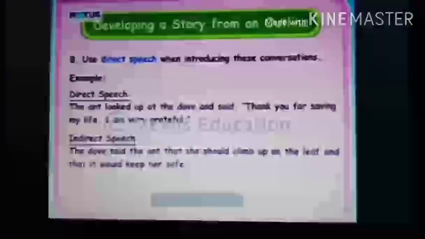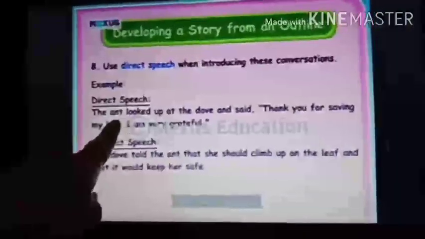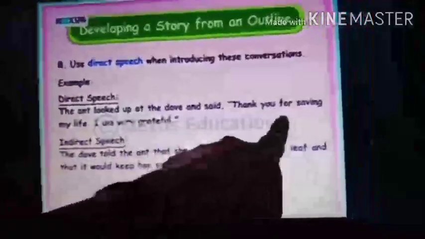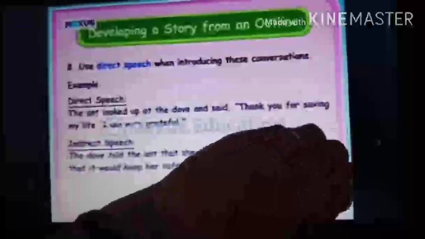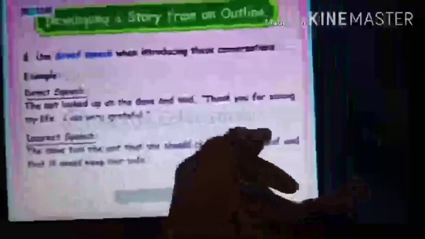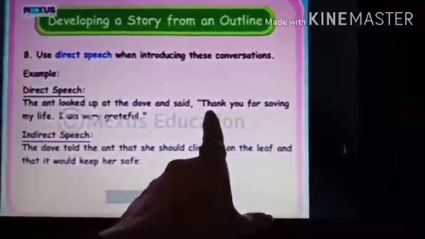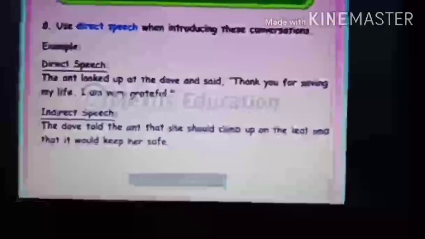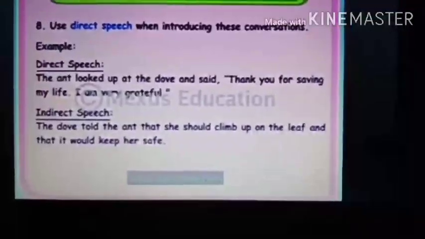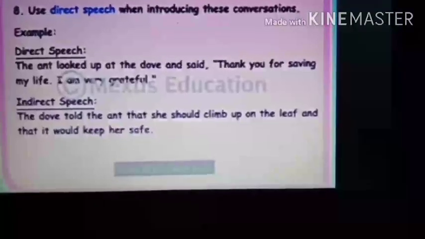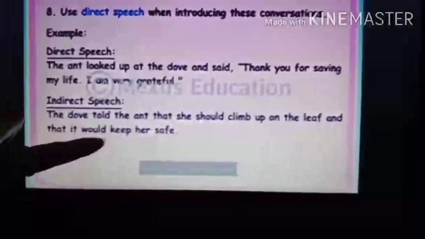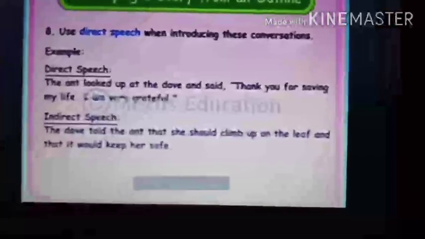How can you add it? At the end, when the dove saved the ant, the ant looked up and said, "Thank you." So when people are talking, when there is a conversation between any 2 characters, it is called direct speech. See, what is the ant saying? "Thank you for saving my life. I am very grateful." Whatever is conversation is called direct speech. And indirect speech means the dove told the ant that she should climb up on the leaf and that it would keep her safe. This is indirect speech. Indirect speech means you don't show the conversation. So all these things are very important.